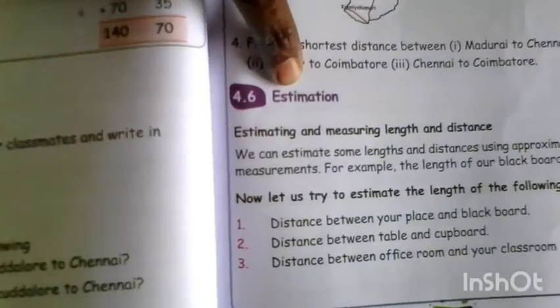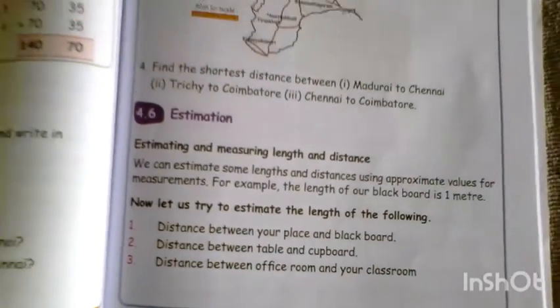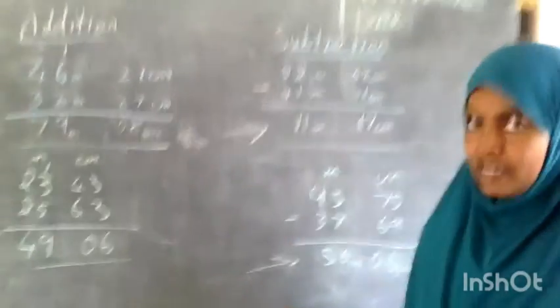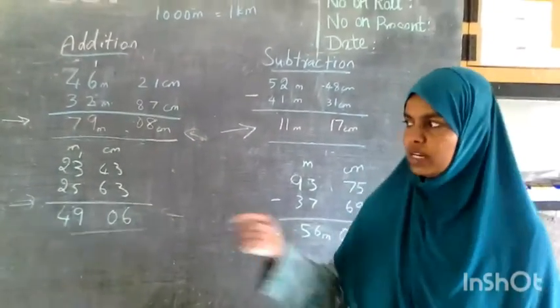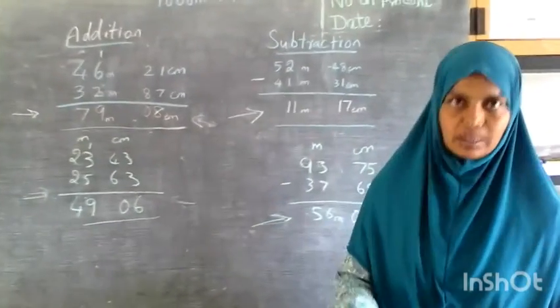Fine. Now we will go for the estimation. Right? Estimation means we are going to estimate. What they are saying is you have to estimate. Just let me estimate the length of this blackboard. I will estimate that this may be 3 meter or 4 meter. I may estimate, means guessing. Guessing is the estimation. We'll estimate, and if we measure it, we will get the exact amount. That is what the estimation is.